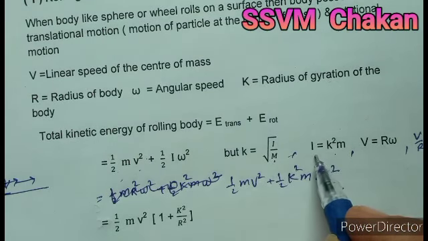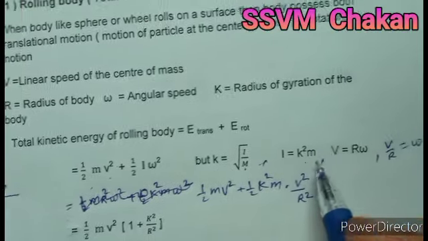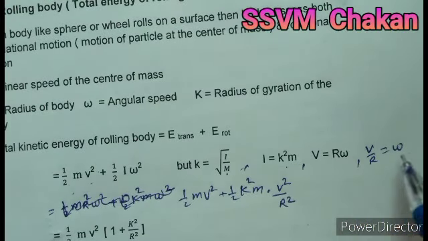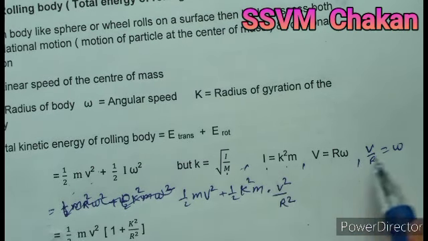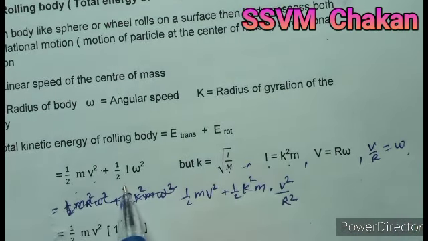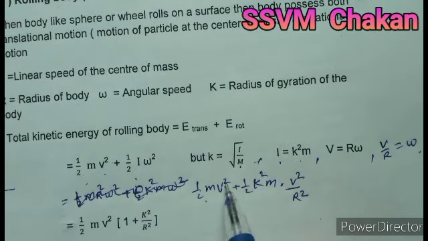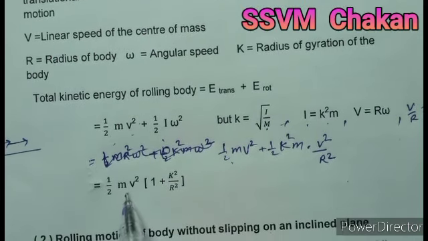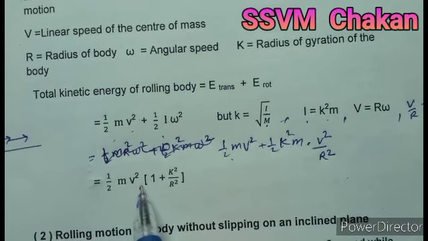From that we calculate I, which is equal to K square into m, and v is equal to R omega. From this, omega is v divided by R. Substitute the values of I and omega in this equation. So 1 half m v square plus 1 half K square m into v square divided by R square. Take 1 half m v square common.